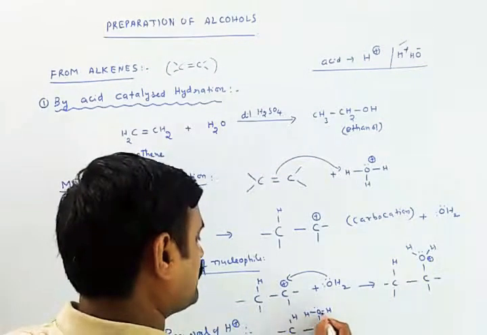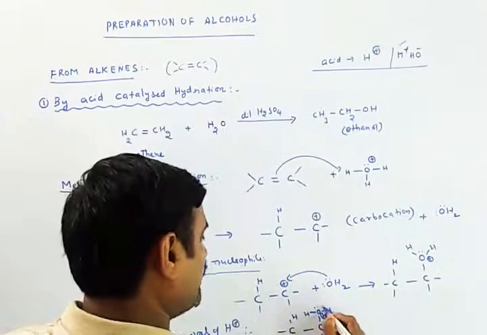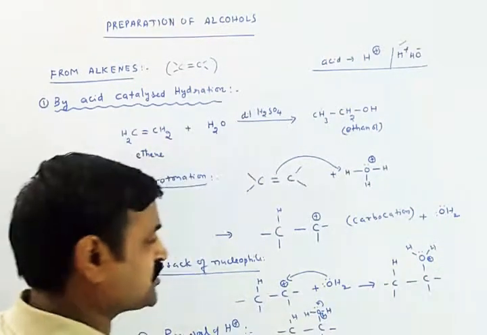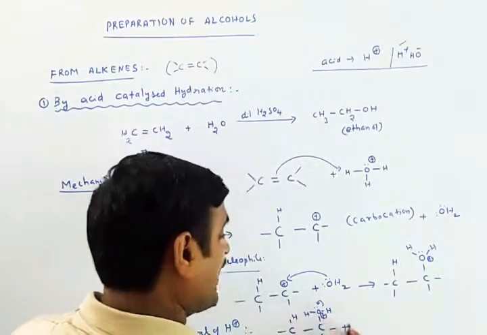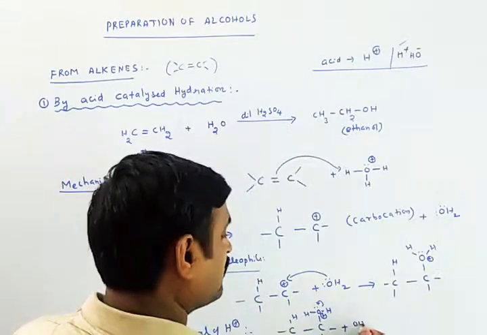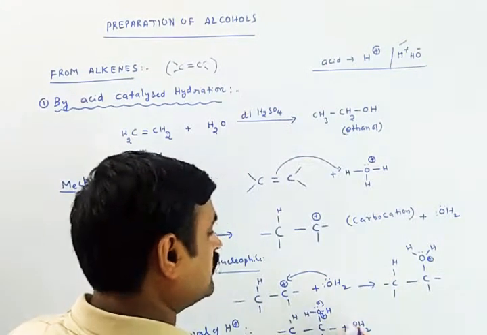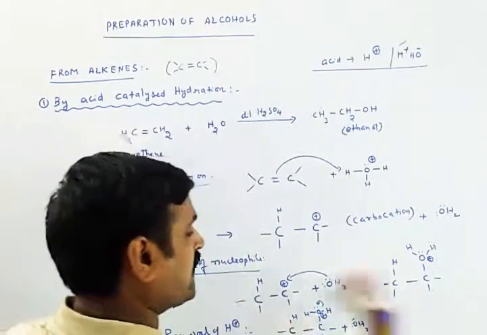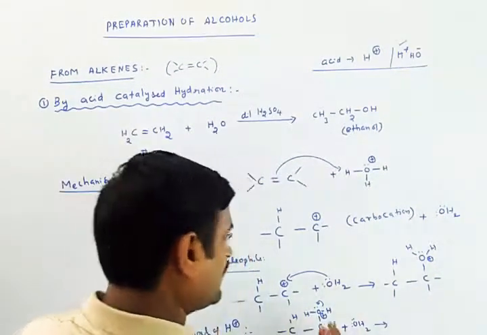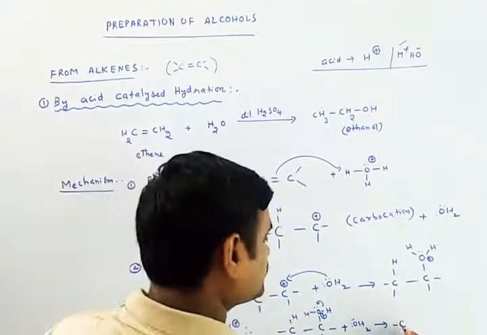So this is positive. If any one of these bonds shifts towards this oxygen, then it will become OH. It only happens when you have a water molecule, which will take away the proton, and finally you will get an alcohol.